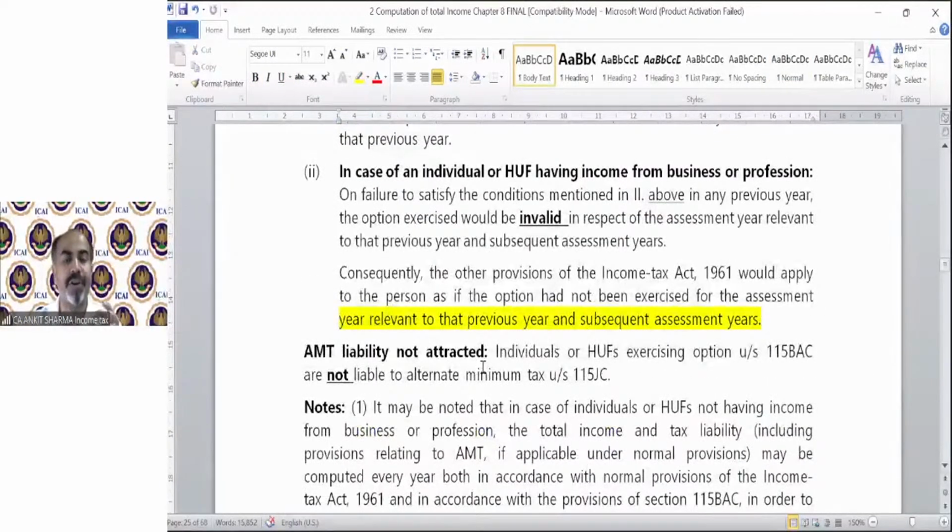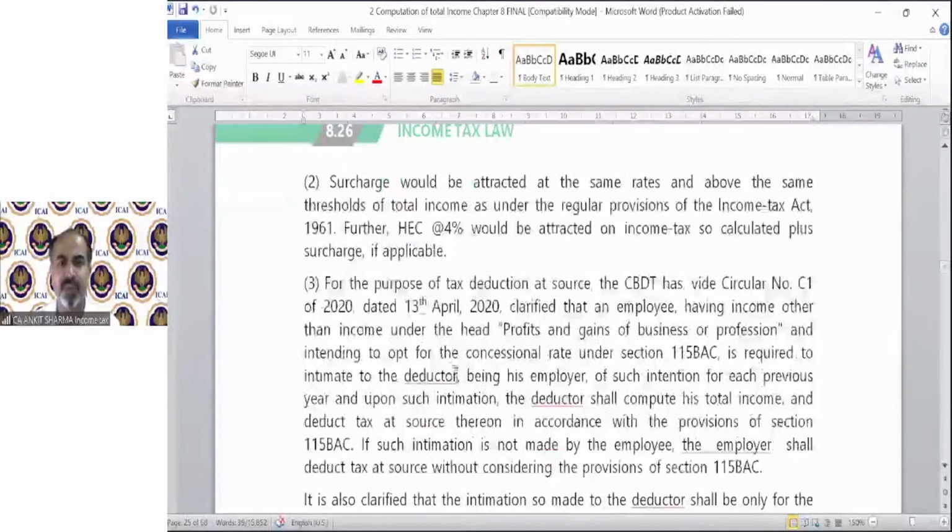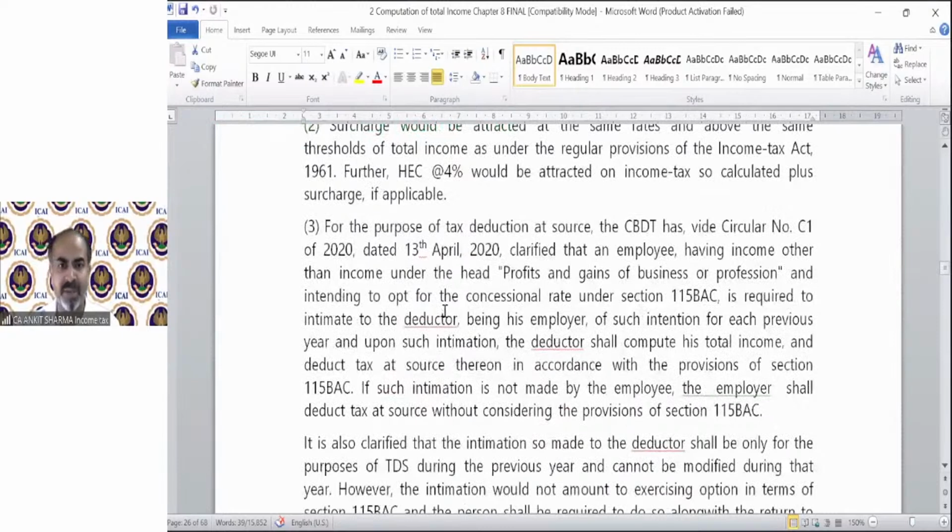AMT liability is not attracted if you are applying section 115 BAC. In that case, that tax liability is your final tax liability. AMT is not going to be calculated if somebody wants to pay tax as per section 115 BAC. It may be noted, it is a theoretical provision, you should go through it, of course. The surcharge rate will be applicable, the cess will be applicable, there is no difference.